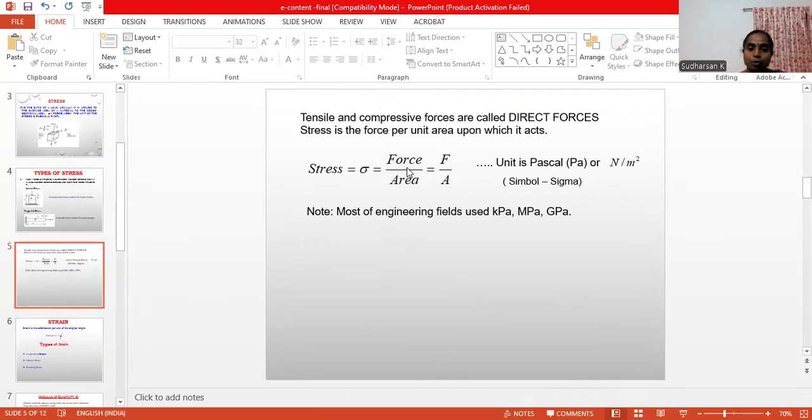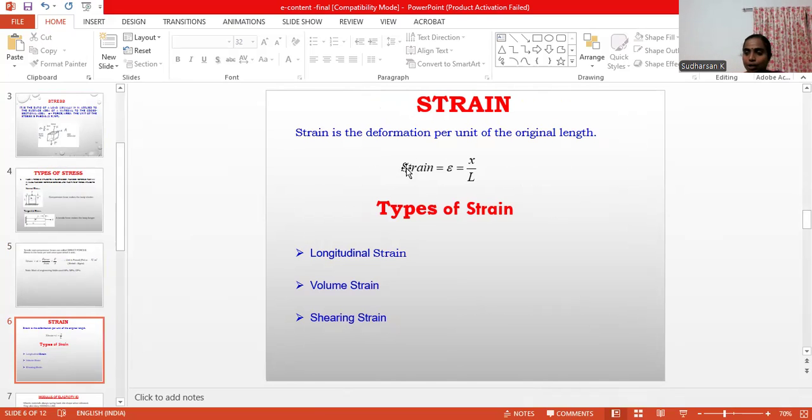Next, we are going to see about strain. We apply a force to the material, and it gets elongated or compressed. There will be a change in the material. If you remove that force, it comes back to its original position. So there is a change in the length or volume, and that is called strain.